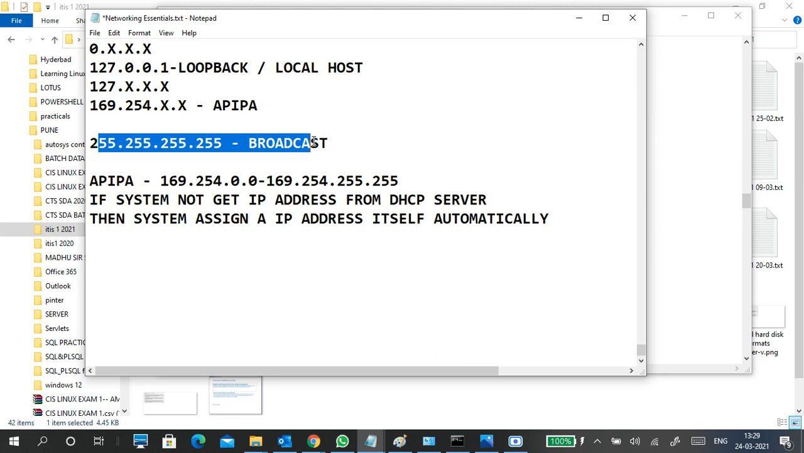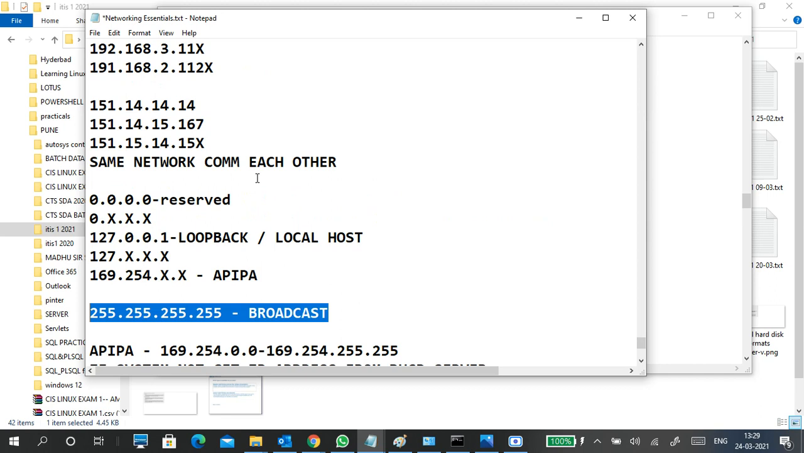This is a universal broadcast. For example, I don't know which network I belong to, or maybe I want to send a broadcast message to everyone in the network. So that is called a broadcast address.